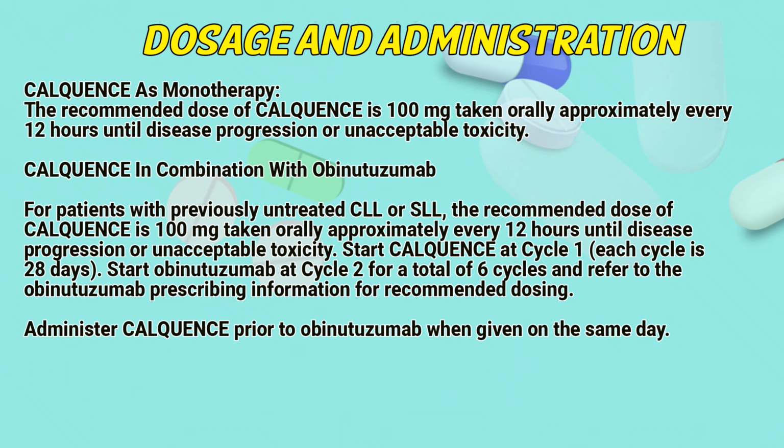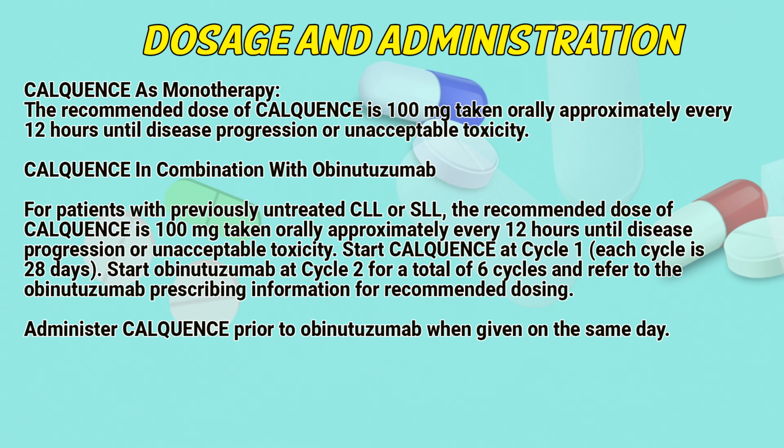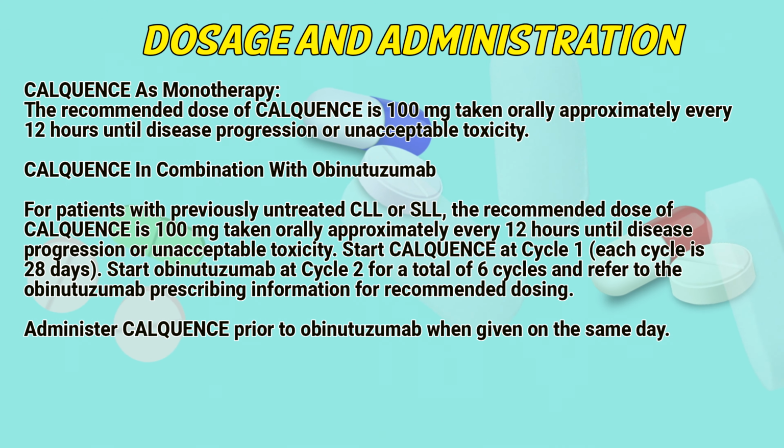Dosage and administration. Calquence as monotherapy. The recommended dose of Calquence is 100 mg taken orally approximately every 12 hours until disease progression or unacceptable toxicity.